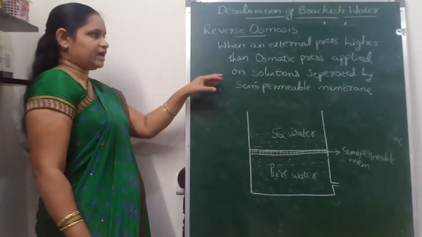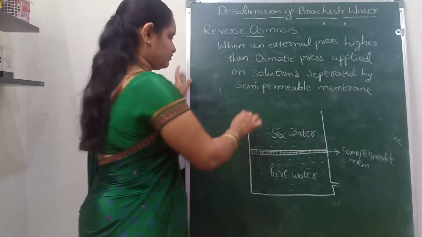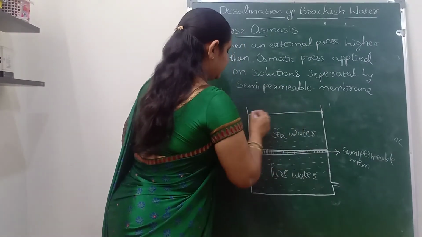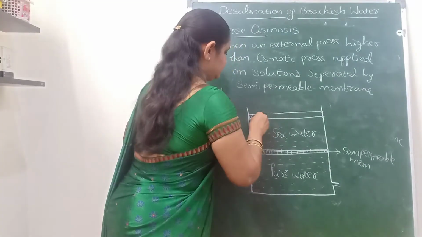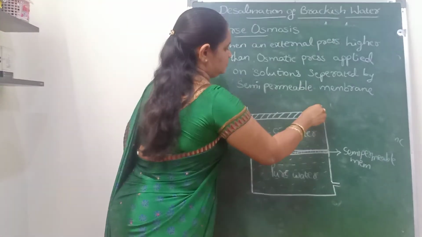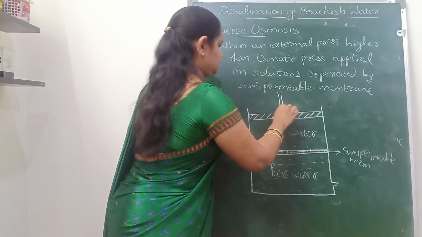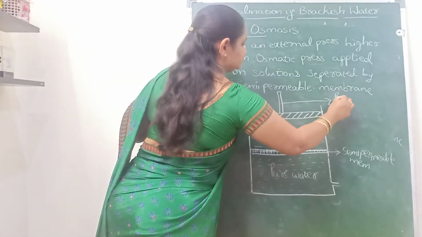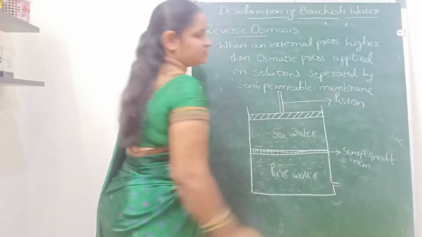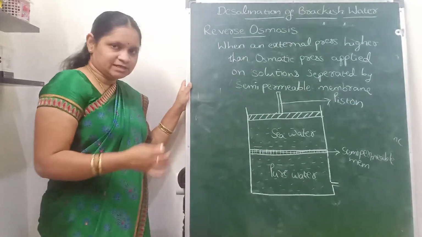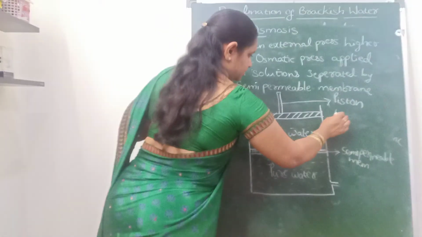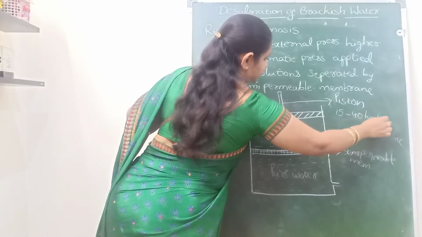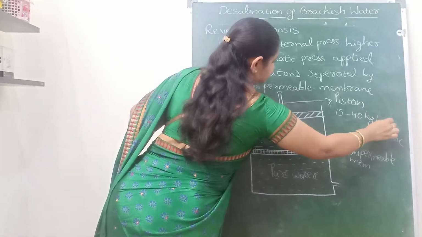Now we have to give an external pressure, with the help of a piston. This is the piston. With the help of a piston, generally an external pressure between 15 to 40 kg per meter square is applied.